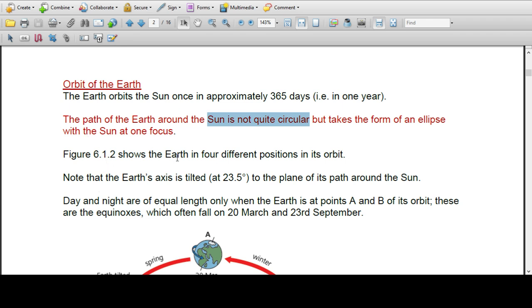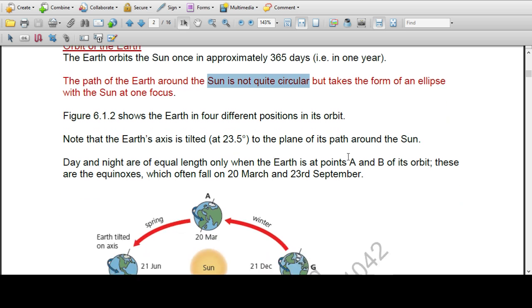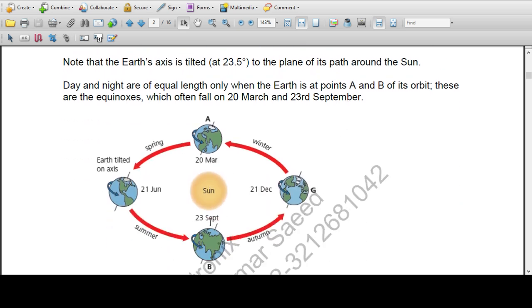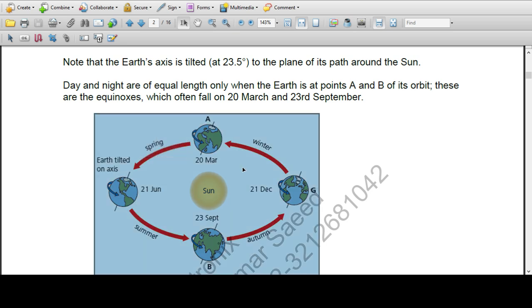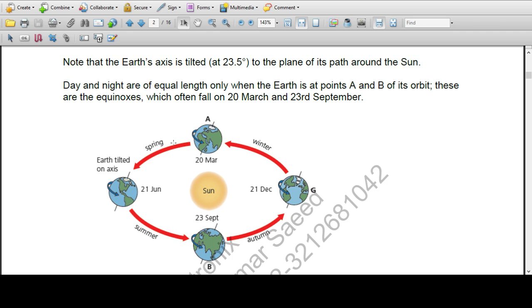Figure 6.12 shows the earth in 4 different positions in its orbit. Here, this is point A, around March 20, and at point A this is the equinox point. From A it moves to June 21. This is the spring region. This is spring, and the earth is tilted on its axis.